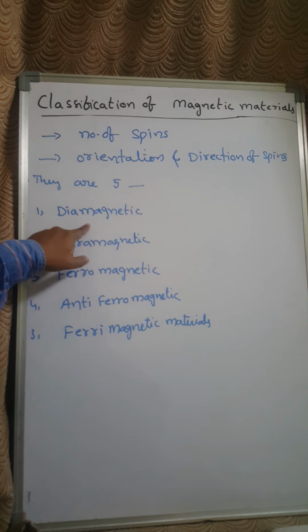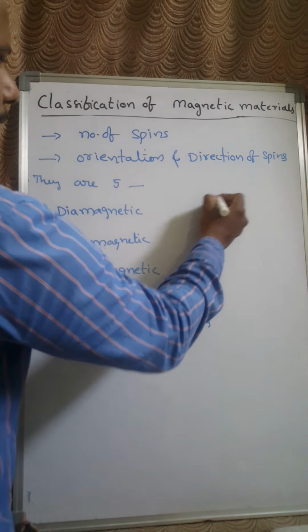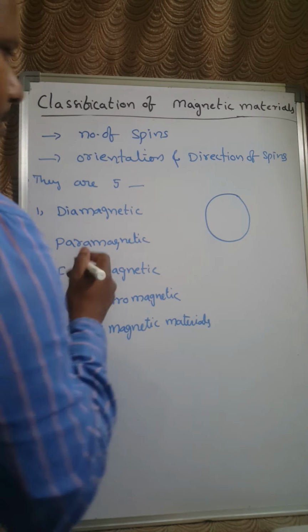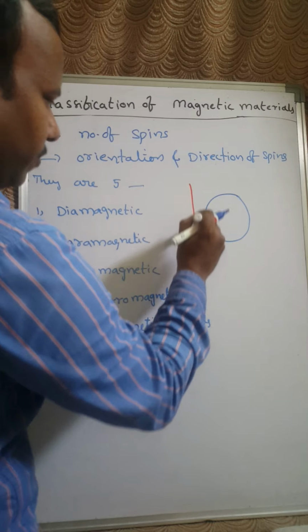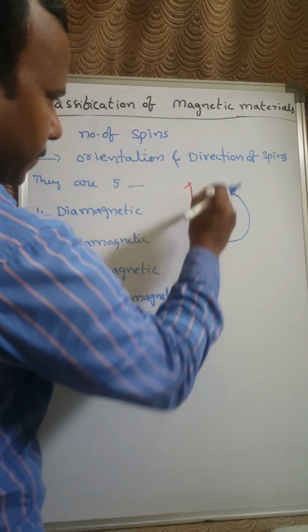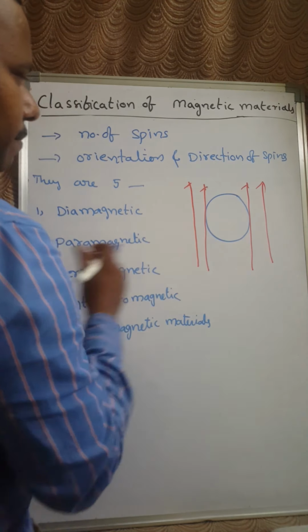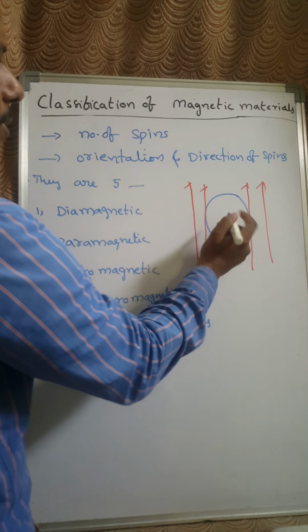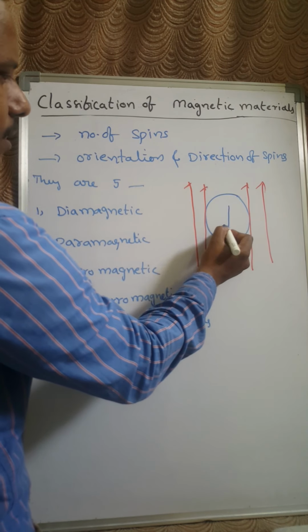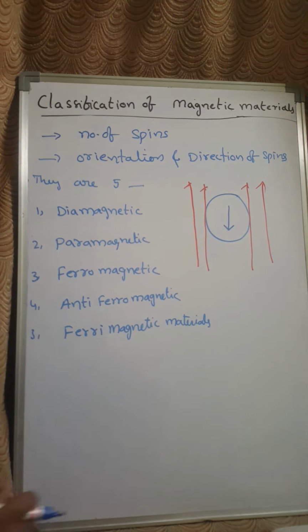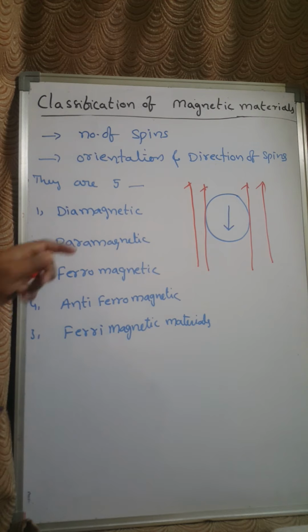When a diamagnetic material is subjected to an external magnetic field, the magnetic lines of force induce a magnetic field, and this induced magnetic field will act in the opposite direction to the applied field. Because of that, these materials are very weak magnetic materials.